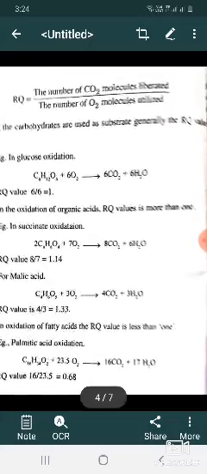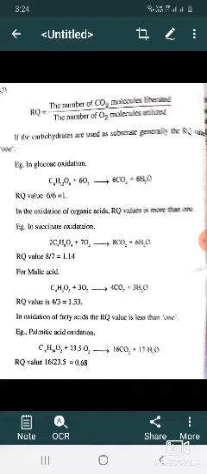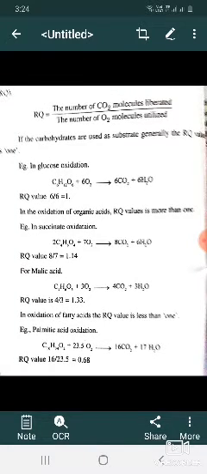So, this is the respiratory quotient, RQ. In respiration reactions, the ratio between the unit of liberated carbon dioxide and the unit of utilized oxygen is called the respiratory quotient. RQ equals the number of carbon dioxide molecules liberated divided by the number of oxygen molecules utilized. So this is the RQ, respiratory quotient.